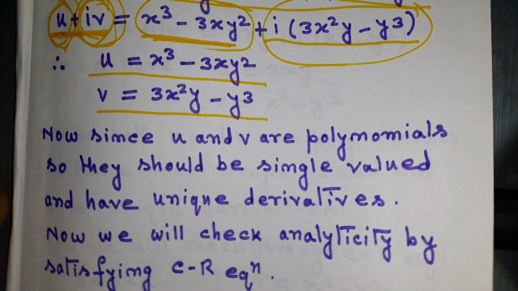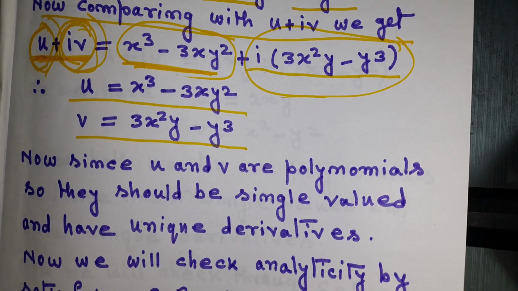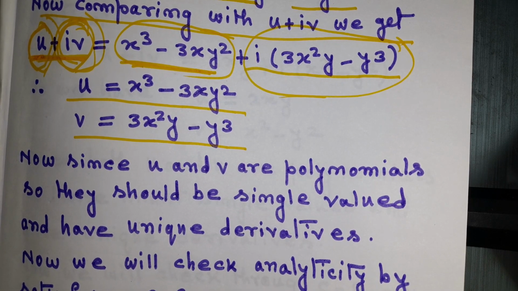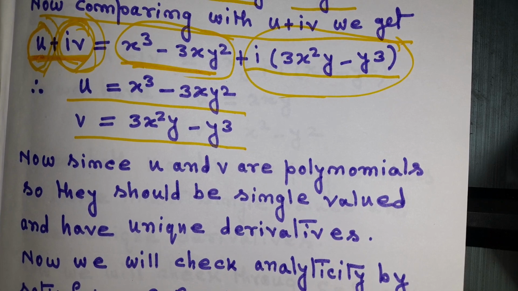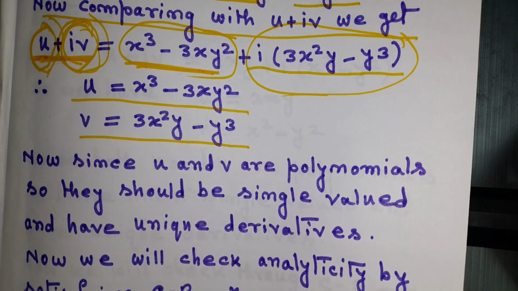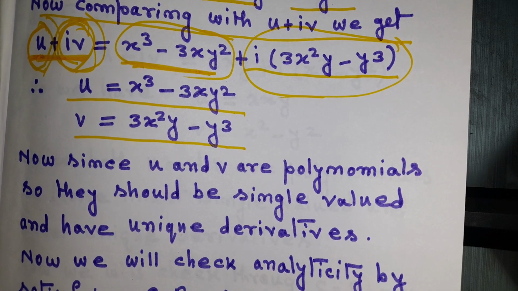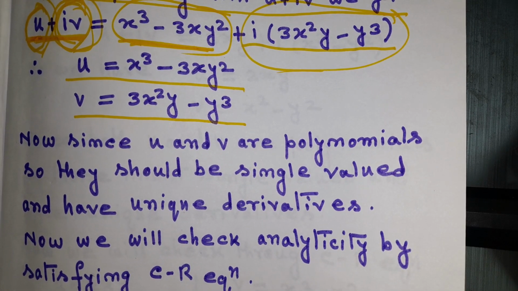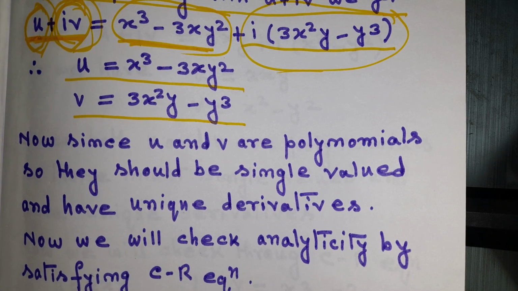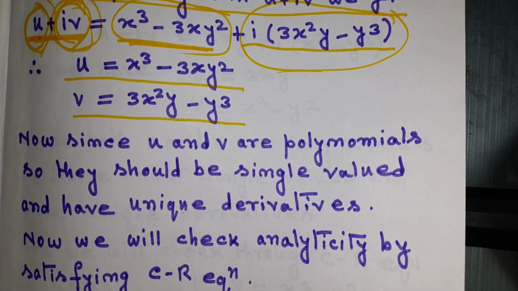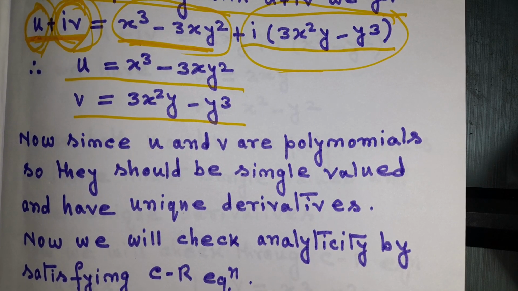Now since u and v are polynomials, they should be single valued and have unique derivatives. Now we will check the analyticity by satisfying the Cauchy-Riemann equations. We know that these are polynomials, so this should be single valued. Polynomials are always single valued. First of all, we have checked that these are single valued. Yes, these are single valued, and they have unique derivatives in their domain, in the domain of the function.